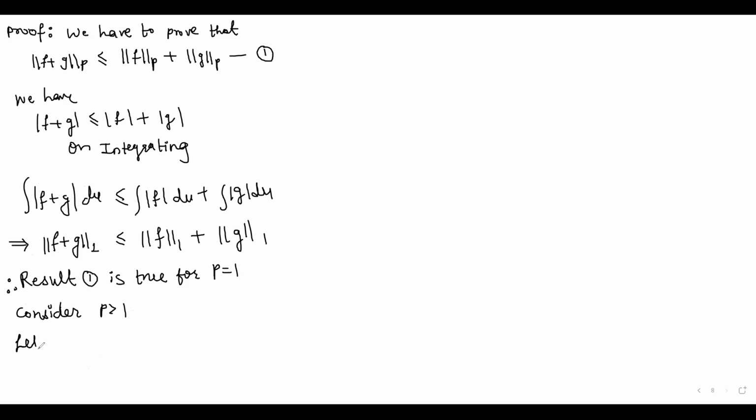So as we have, let 1 by p plus 1 by q be equal to 1. That is, p and q are conjugate indices.